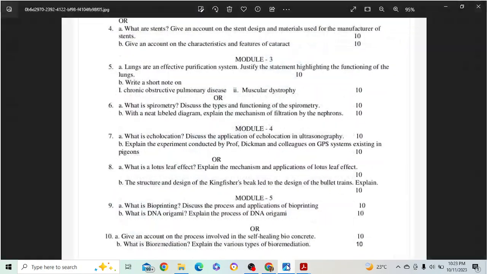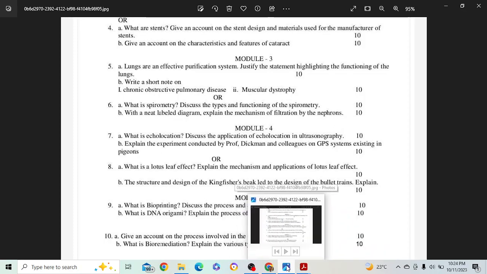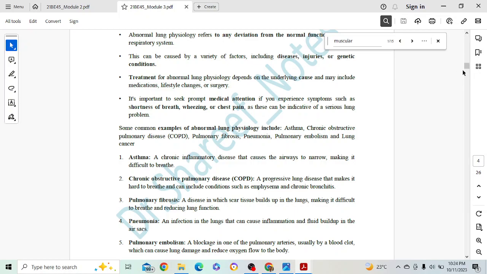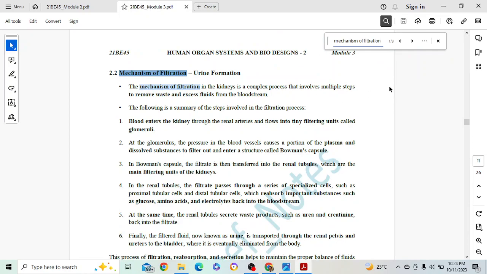Okay. And what else? Explain with a diagram the mechanism of filtration by the nephron. That is the mechanism of filtration or urine formation. Here it is.